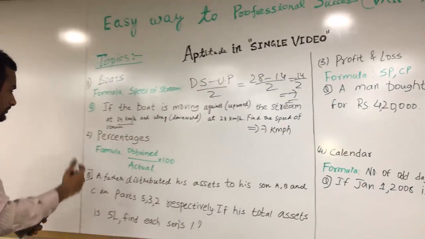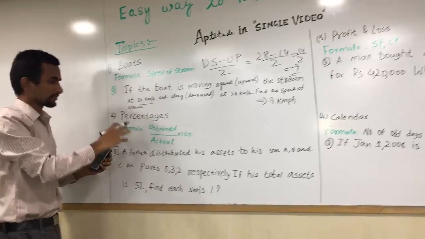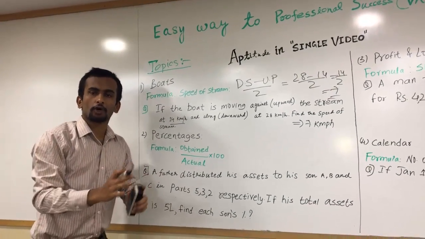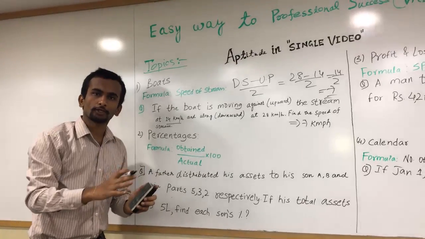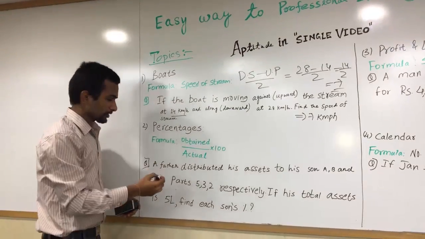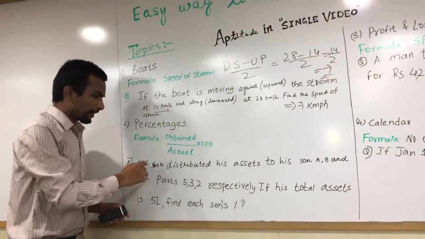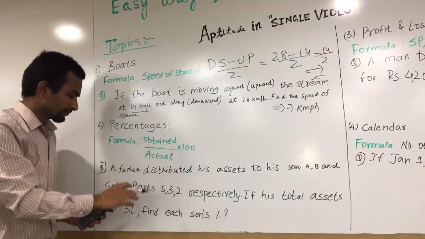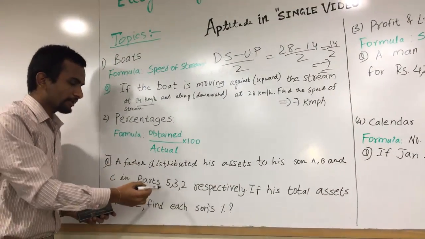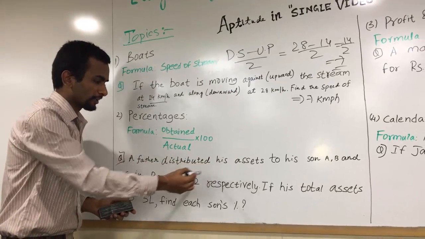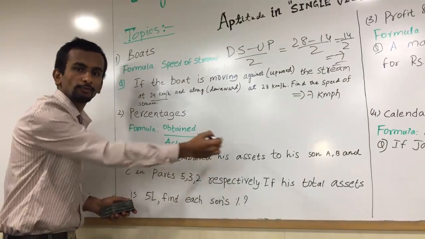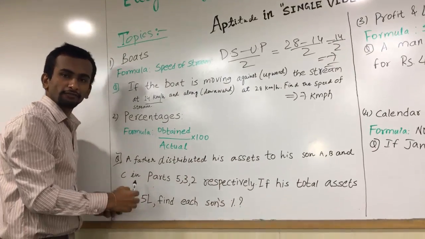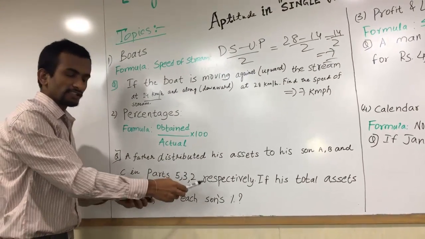Let's move on to our second question. That is percentages. In percentages, you have to remember only one formula, that is obtained marks or obtained thing by actual thing into 100. Let us check the question. A father distributed his assets to his sons A and B and C in some parts. Let it be 5, 3 and 2 respectively. It means 5 to A, 3 to B and 2 to C. Next, if his total assets is 5 lakhs, find each son's percentage.